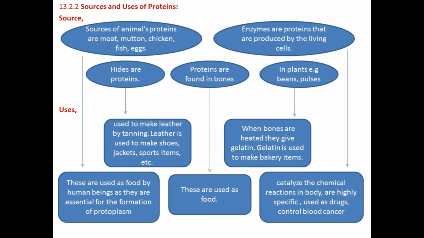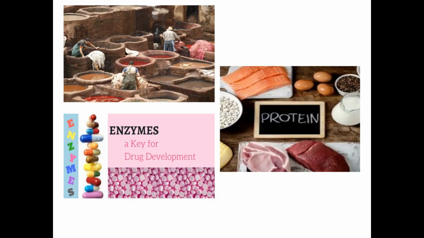Gelatin is used to make bakery items. Plants also contain proteins in the form of beans and pulses, and these beans and pulses are used as a food source. Here you can see in the first diagram there are some men tanning the leather.